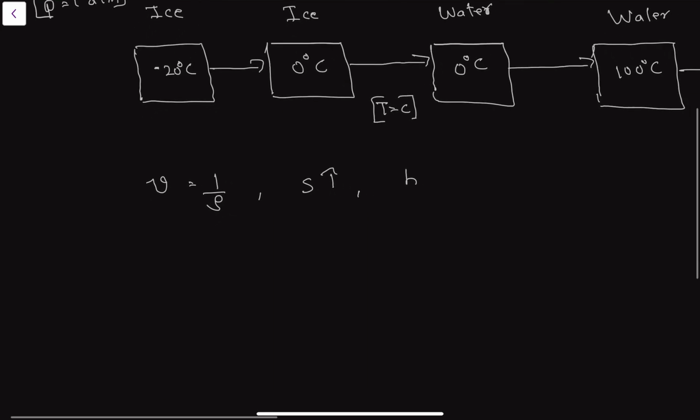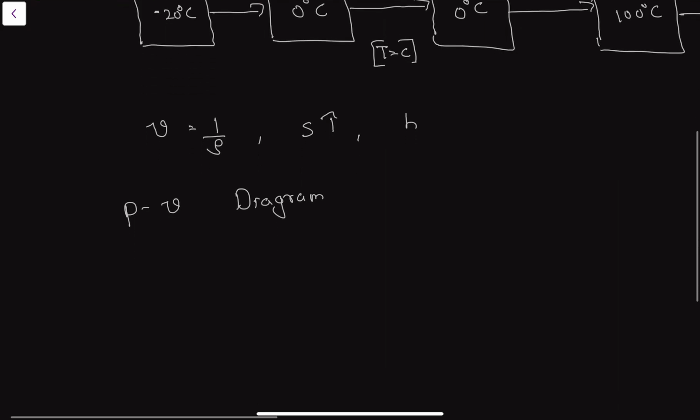By plotting these, we will get various diagrams like the PV diagram, which we will draw. Then the commonly used diagrams are the temperature entropy diagram, the TS diagram.